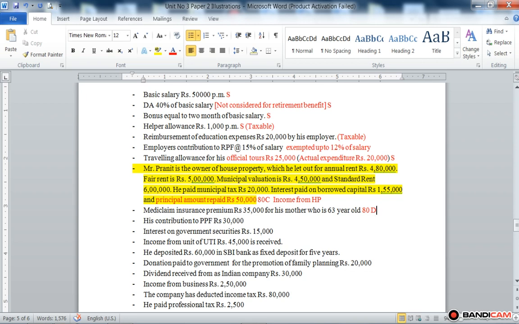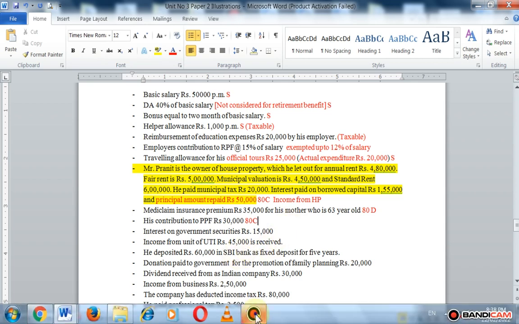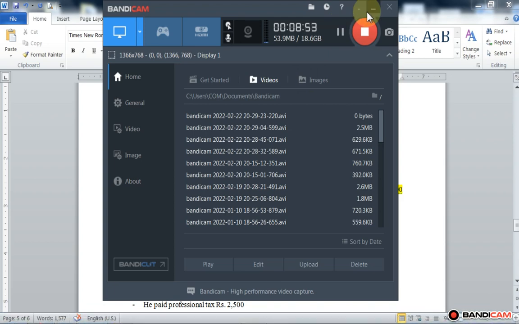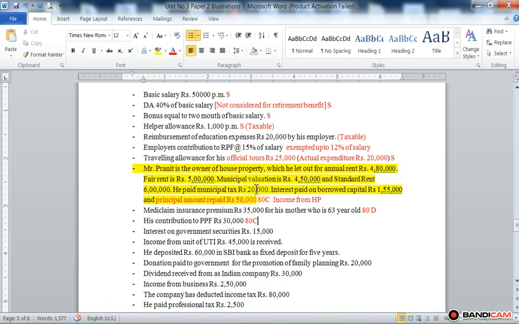Then his contribution to RPF, that is Pranit's contribution to RPF, is allowed for deduction under section 80C from gross total income. Interest on government security is income from other sources.